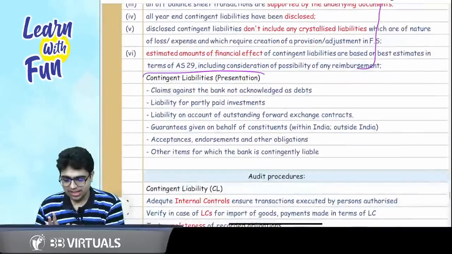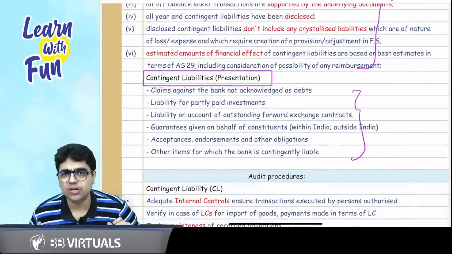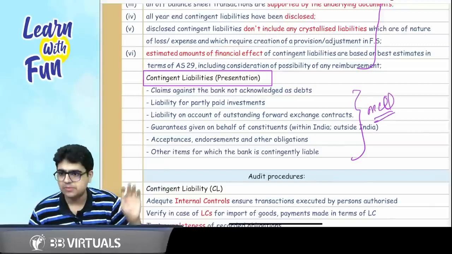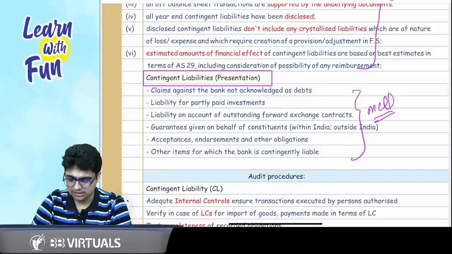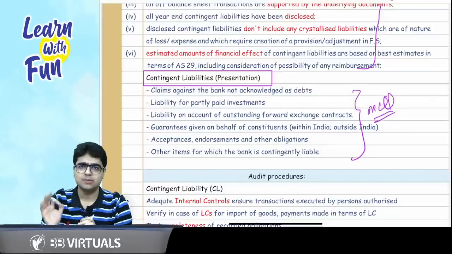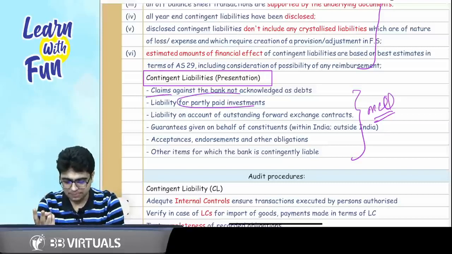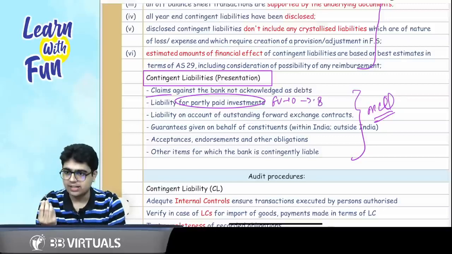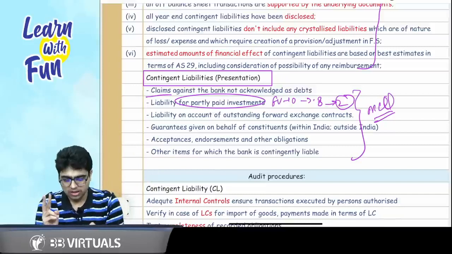Now comes the contingent liabilities presentation. In this presentation, they talk about different types of contingent liability, and I think there is an MCQ on this in your MCQ booklet. What are the points? First of all, claims against the bank not acknowledged as debts. Second point, partly paid up investments. For example, the face value is 10, you have paid up and called up 8, so 2 is still pending, and it can be called up anytime.